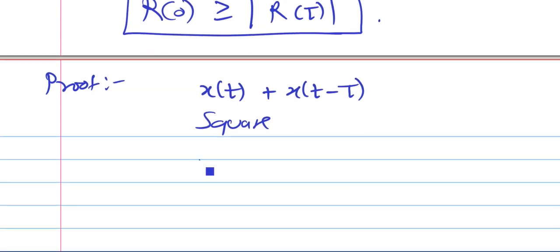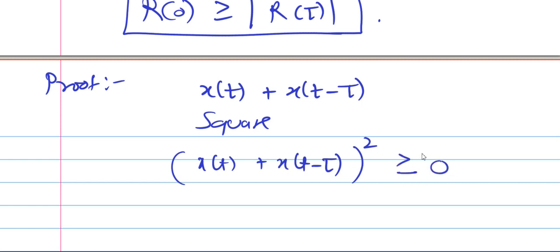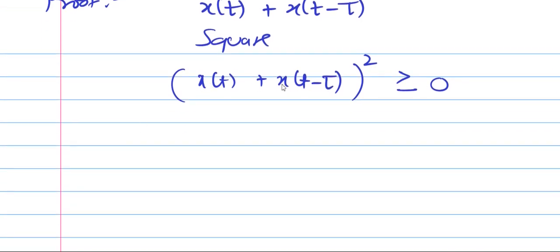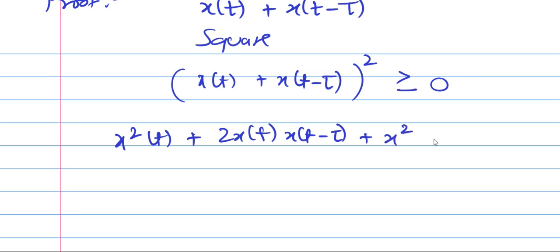So this becomes x of t plus x of t minus tau, whole square, and the square of any number is always greater than or equal to 0. So this becomes a plus b whole square, that means x square t plus 2 x of t times x of t minus tau plus x square t minus tau, greater than or equal to 0. A plus b whole square formula.